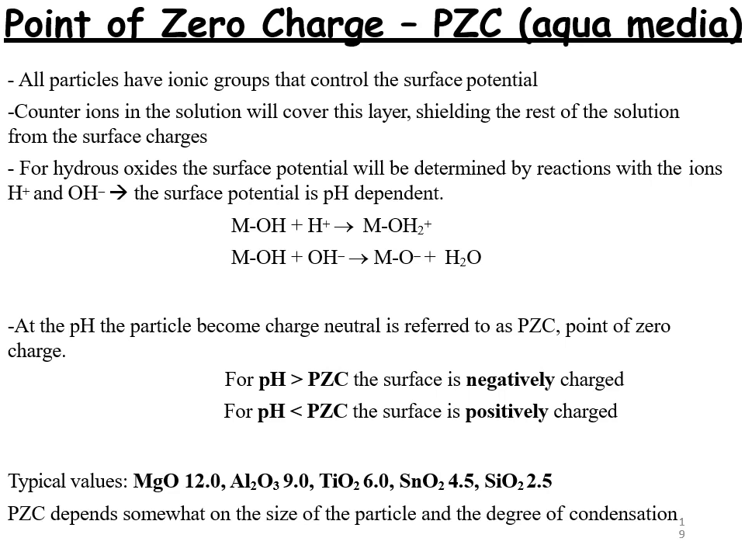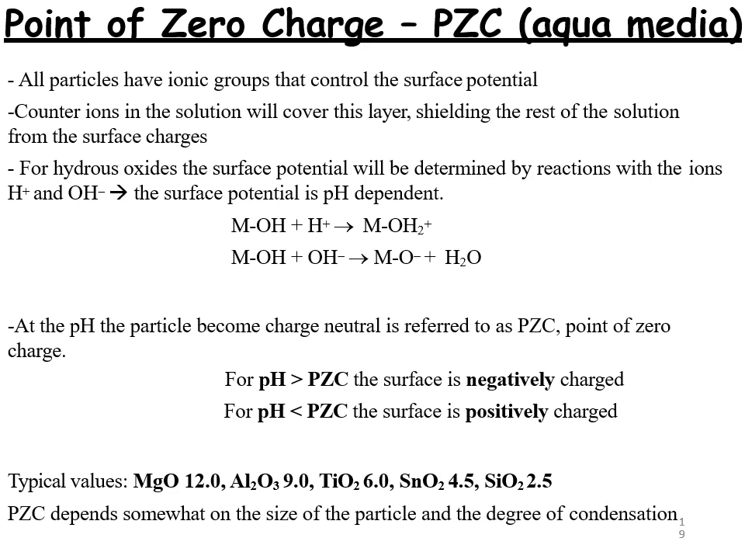All particles have ionic groups that control the surface potential. Counter ions in the solution will cover this layer, shielding the rest of the solution from the surface charges. For hydrous oxides, the surface potential will be determined by reactions with the ions H plus and OH negative. The surface potential is pH dependent.